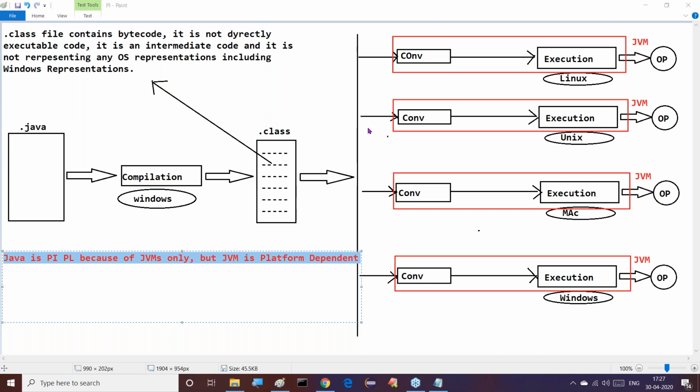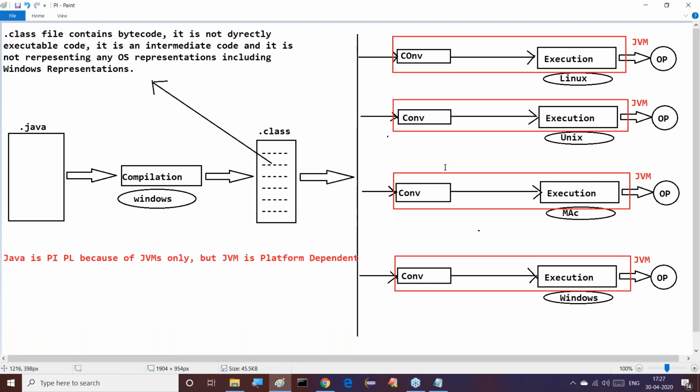Right, sir. Single JVM. Yes, that's the question here. I'm asking one more question to you, as I think some of you still have doubt on it. Come on, guys. In this example, overall, 4 times I'm executing my program. How many JVMs are available here? Are we using a single JVM for all the operating systems, or depending on the operating system, are we using a separate JVM? Is it a single JVM or 4 JVMs?